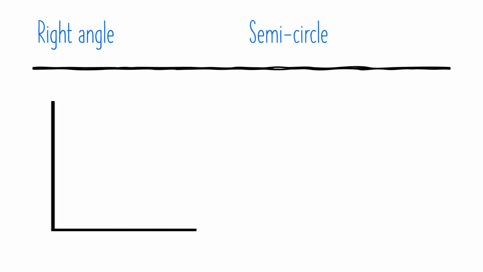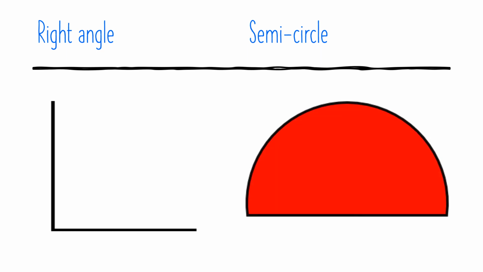Right angle. A right angle has an angle of 90 degrees. It is formed by two perpendicular lines. Semicircle. A semicircle is a one-dimensional locus of points that forms half of a circle.